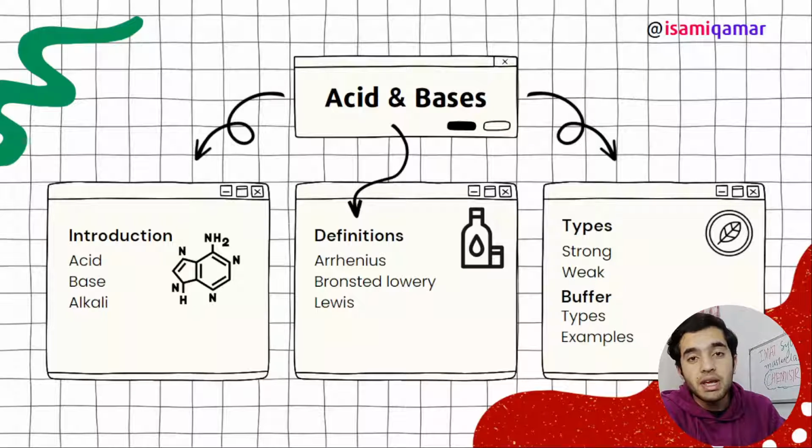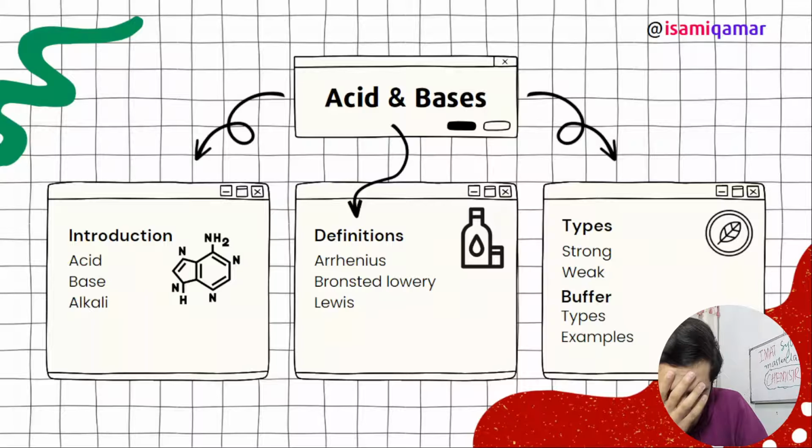There was a question in 2023 from types of acids and bases. They gave like 4 or 5 table rows. There was a table, and they asked what is the strongest bond.